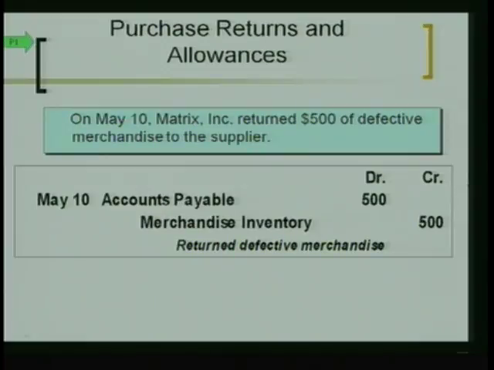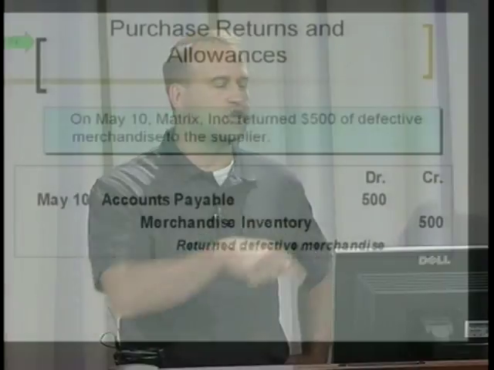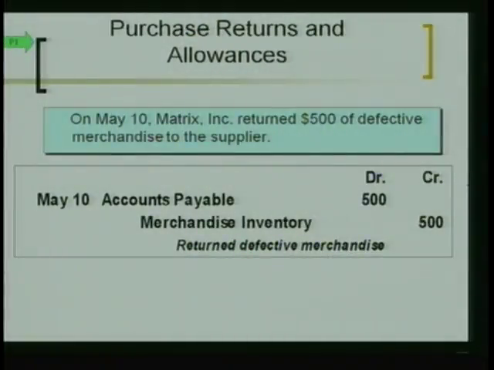Does that make sense? Now, Carrie, you asked, is merchandise inventory always a debit balance account? And the answer is yes, it's always a debit balance account. But we know all accounts are debited and credited, right? Going back to this journal entry, when we credit merchandise inventory, since it's a debit balance account, that simply means we're decreasing it, which is what reality is, right? We're returning $500 of merchandise.